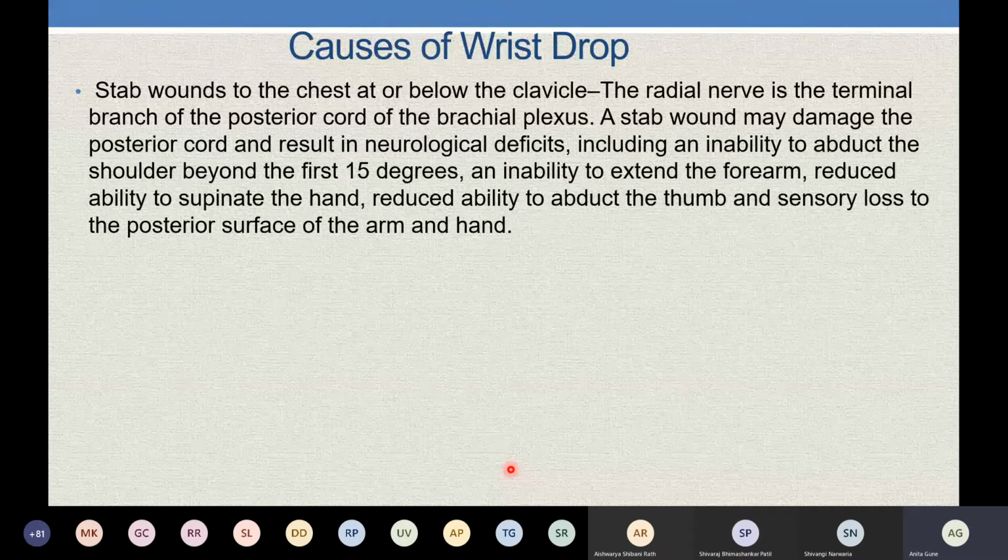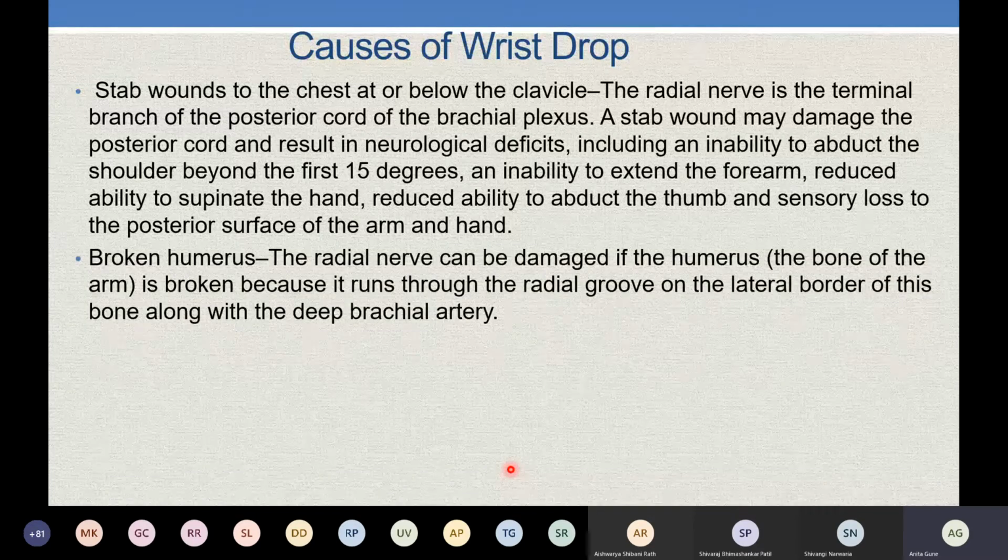But at the same time, in the axilla, we saw there was axillary nerve also given by the posterior cord. So the deltoid also will be lost. So abduction of the shoulder joint also will be lost along with it. This is the way you should relate where is the injury. If there is fracture of the humerus in the spiral groove, which is also called the radial groove, we saw there will be a wrist drop, right?